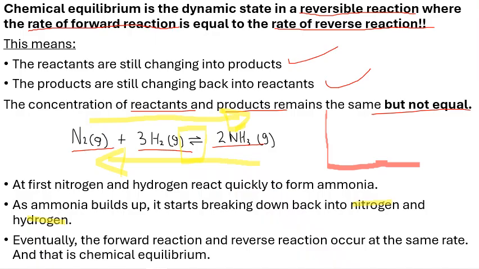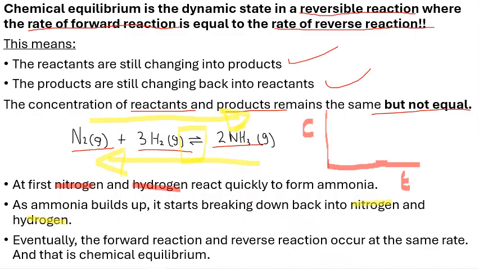Okay, so here we have C for concentration, and there you have your time. So what happens here? At first, nitrogen and hydrogen react quickly to form ammonia, right, guys? So there we go. This is the reaction rate for the reactants, right?